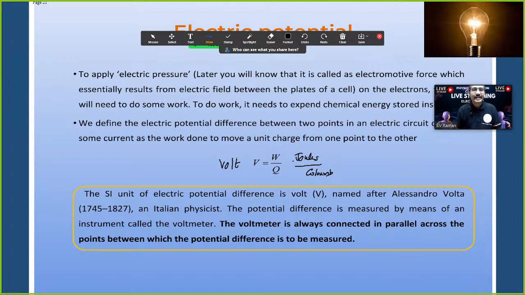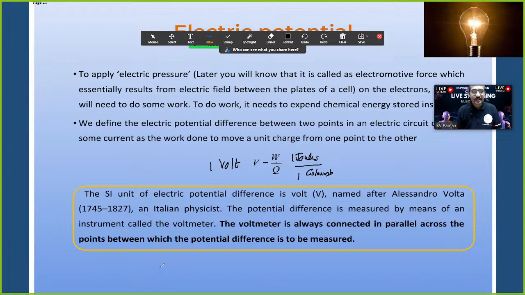Okay. Define 1 volt. 1 joule by 1 coulomb, which means 1 joule of work done by 1 coulomb of charged particle is called 1 volt. Clear?